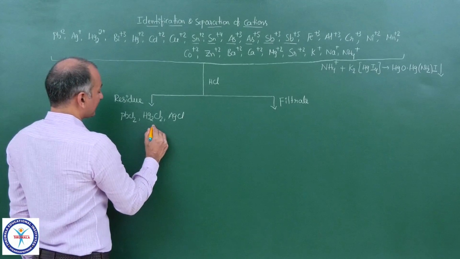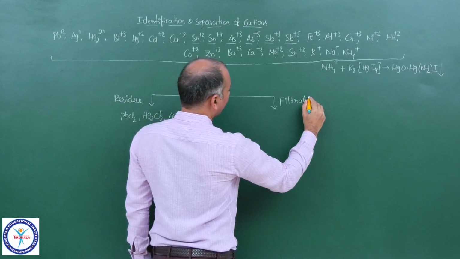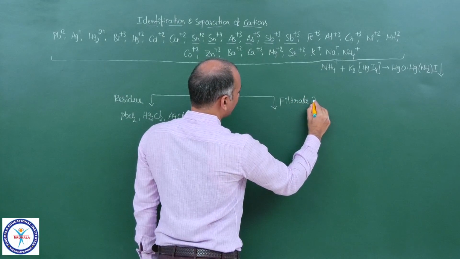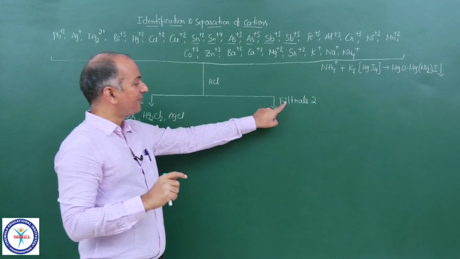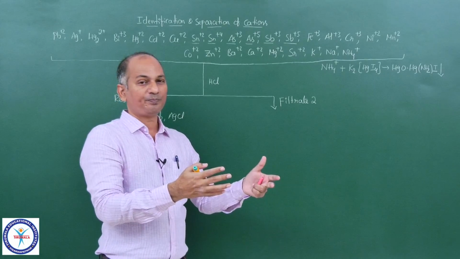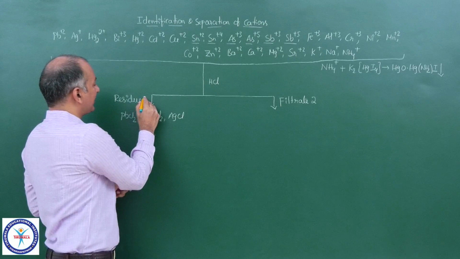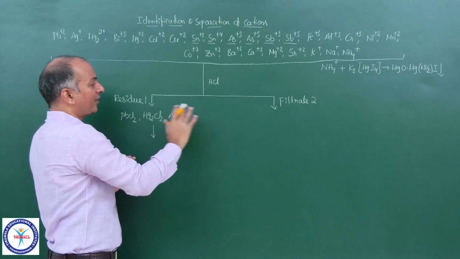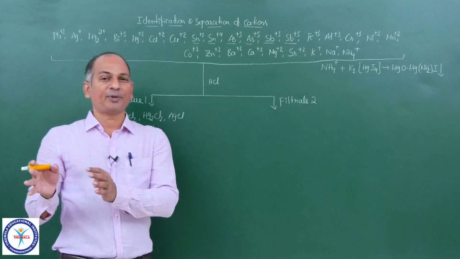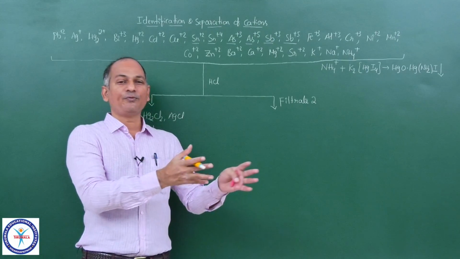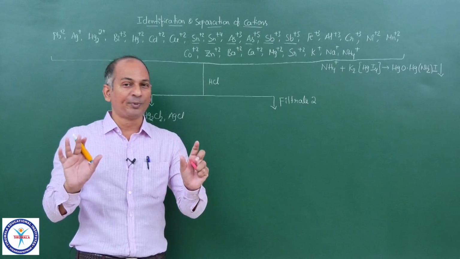Now what you do next, if you want to separate, let me do one thing here. Let me number this filtrate, that is 2. I am not numbering 1, because with this filtrate we will go to group 2. Group 1 cations already got precipitated, so let me call it residue 1. Whatever numbers I give here, residue number 1, residue number 3, filtrate 2, filtrate 3, filtrate 4, these are the group numbers.